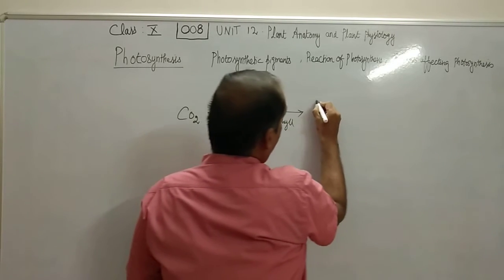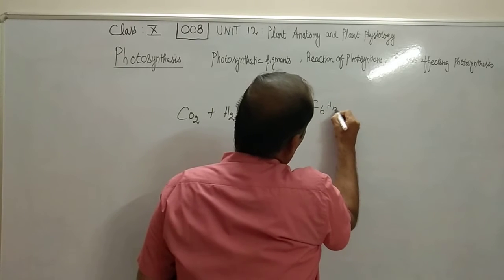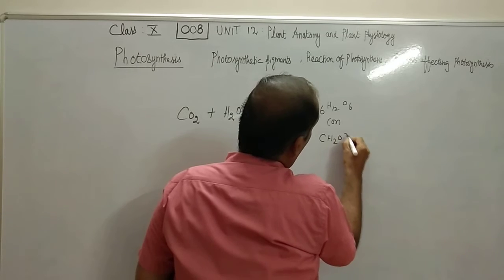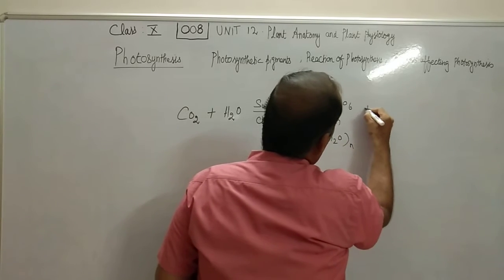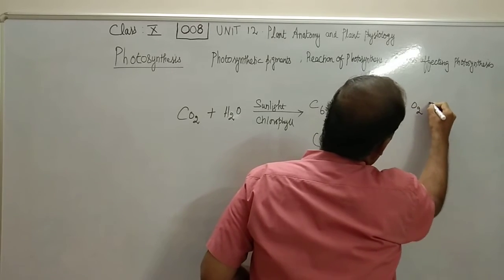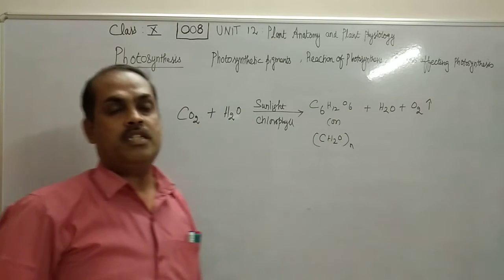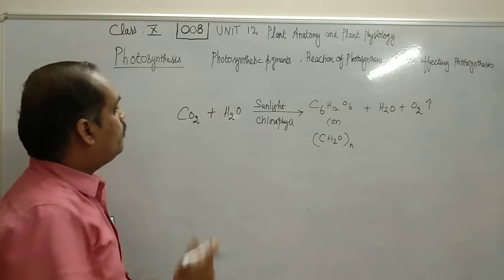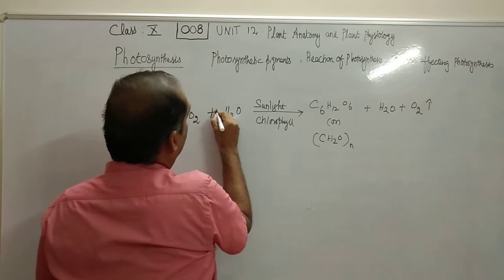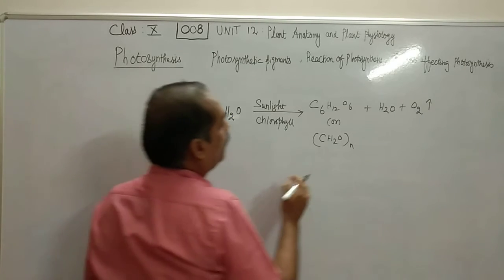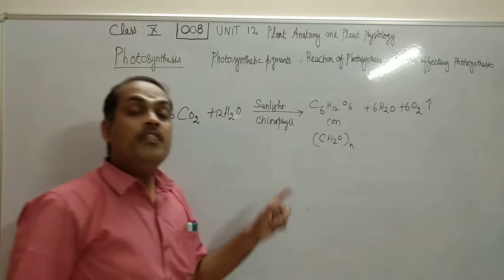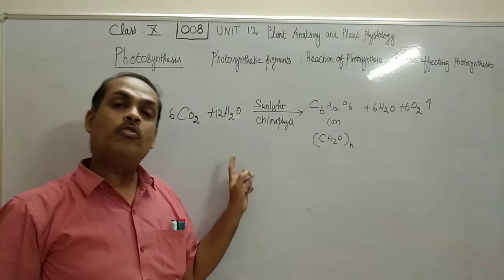Plant prepares C6H12O6 or CH2O, carbohydrate, plus water, and oxygen is liberated as a byproduct. So when you balance this equation, 6CO2 plus 12H2O, then C6H12O6 plus 6H2O and 6O2. So this is the overall equation of photosynthesis.